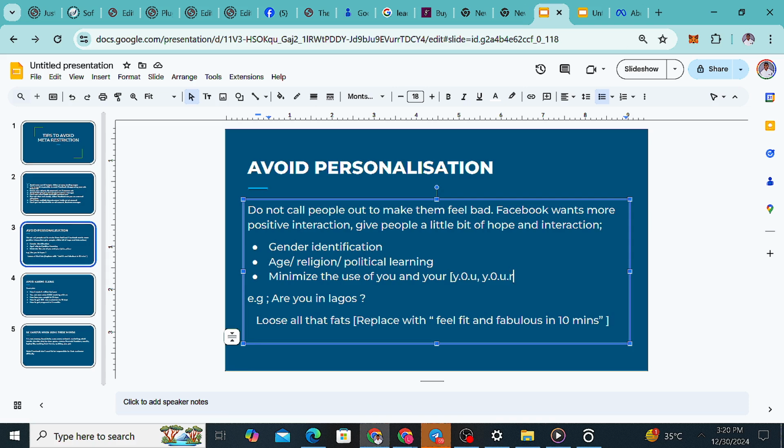Take pain, like "are you having leg pain?" Instead of using "pain," they will spell it differently, so the algorithm will not identify it. You can see what they use to represent the letter I. Some will say, "do you need extra cash?" Cash is like money, and Facebook doesn't like talking much about money or making claims about money. So I can easily use a variation of the word cash instead.